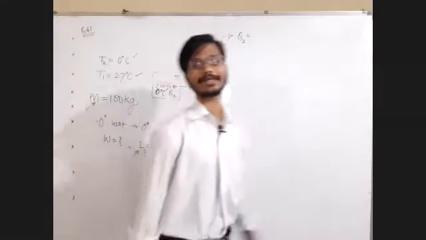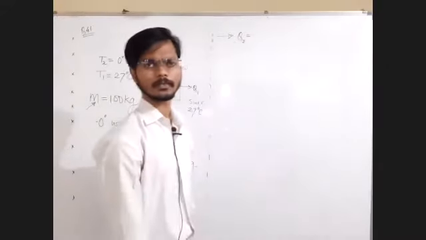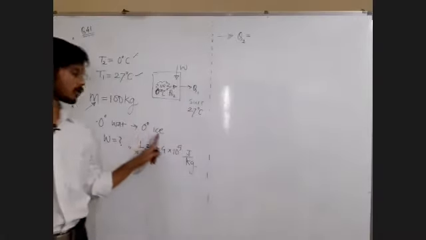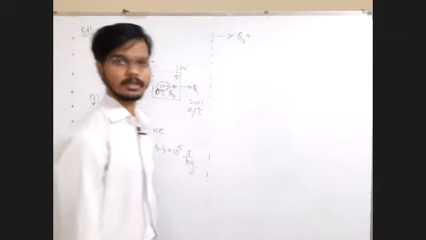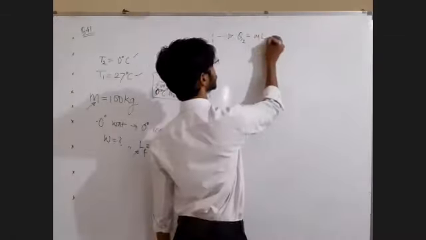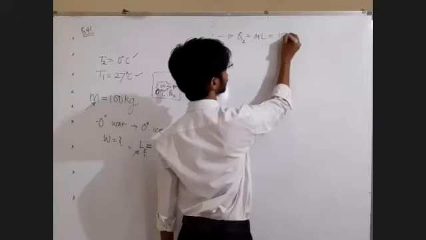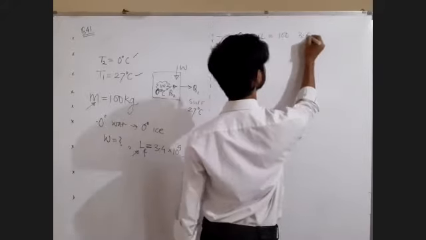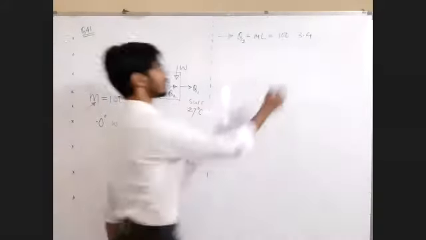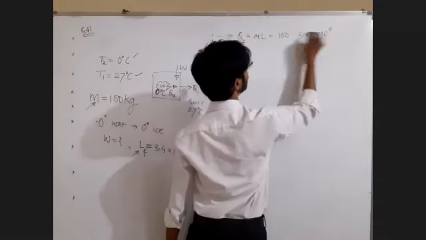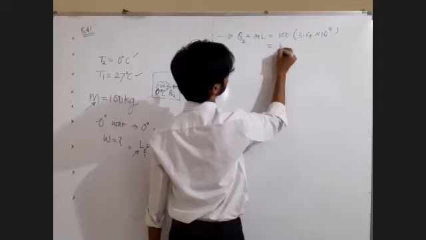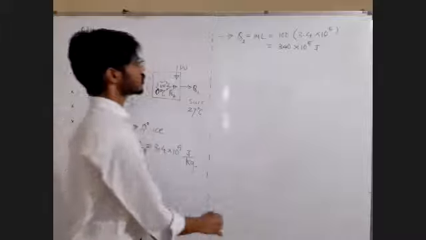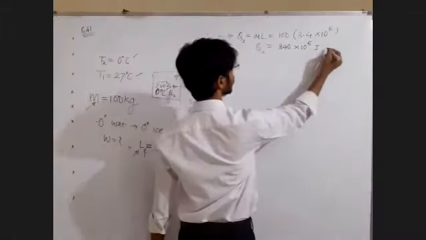Is it ml or m s delta theta? Phase change, 0 degree Celsius water to 0 degree Celsius ice, it is ml. ml, what is m? 100. What is l? 3.4 into 10 to the power 5. That shall be 340 into 10 to the power 5, these many joules. All right, sir, Q2 is known to us now.